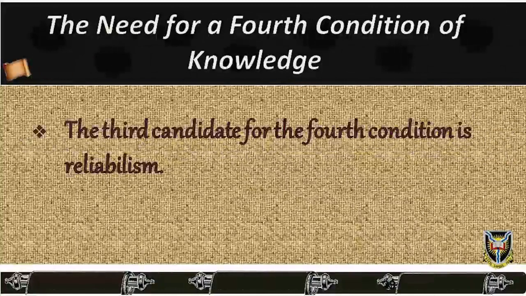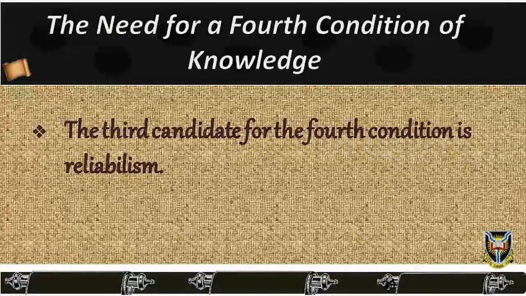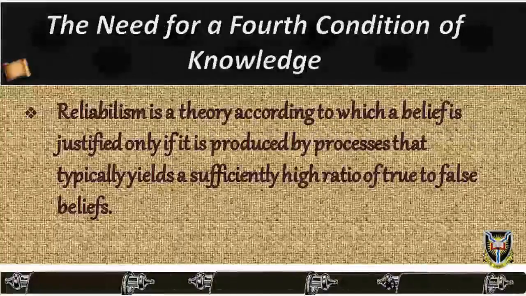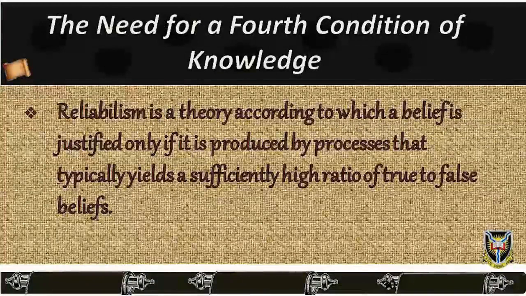The third candidate for the fourth condition is reliabilism. Reliabilism is a theory advanced by philosophers such as Alvin Goldman, 1986, according to which a belief is justified, that is, otherwise supported in such a way as to count towards knowledge, only if it is produced by processes that typically yield a sufficiently high ratio of truth to false beliefs.